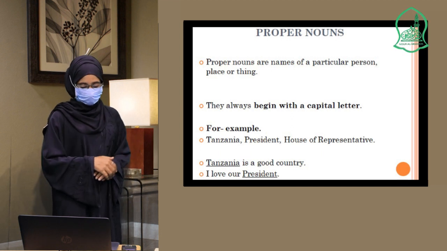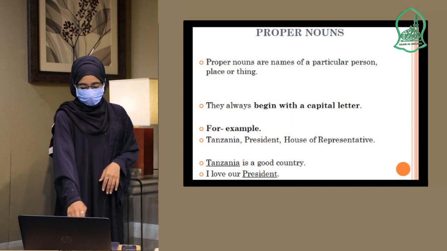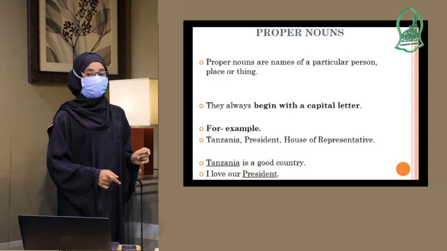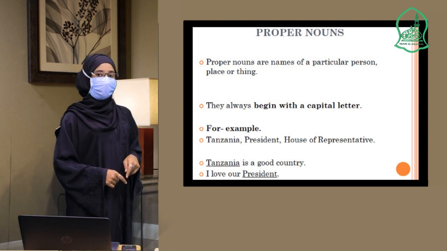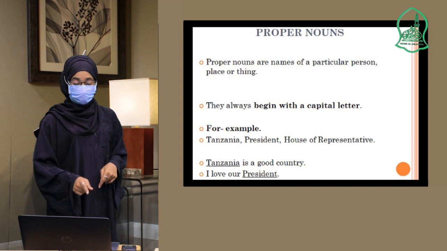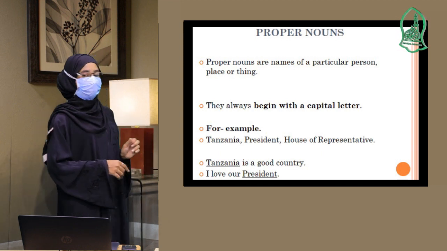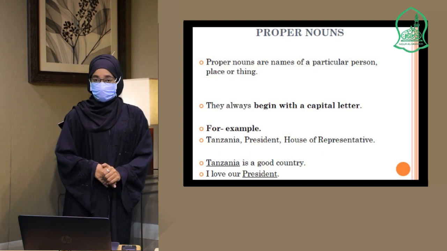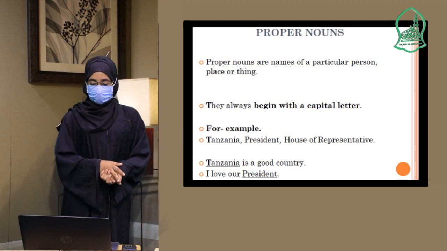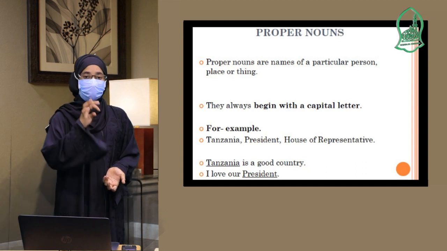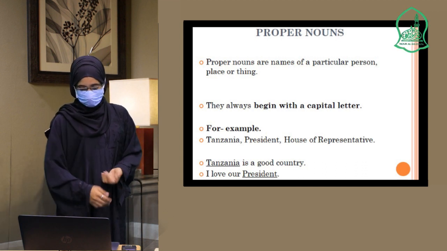It should be started with a capital letter. I love our president. The word president is not at the beginning of the sentence, it is at the last place of the sentence, but we have started the letter P with a capital letter because it is a proper noun. So, concluding, proper nouns are all names that mention a specific person, place, or thing.